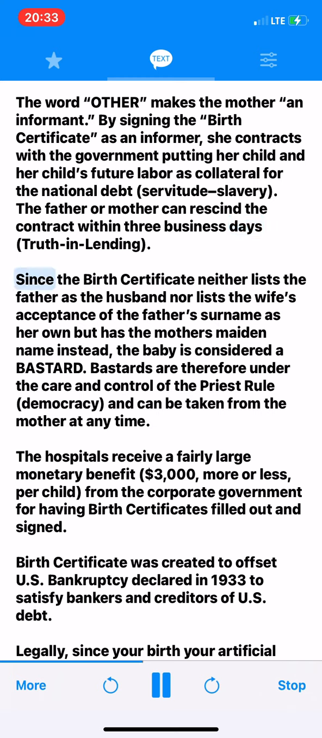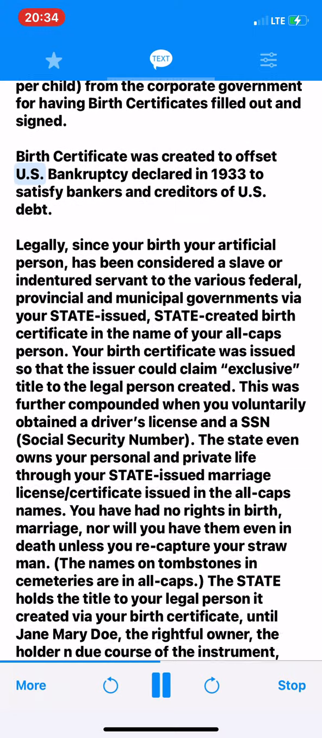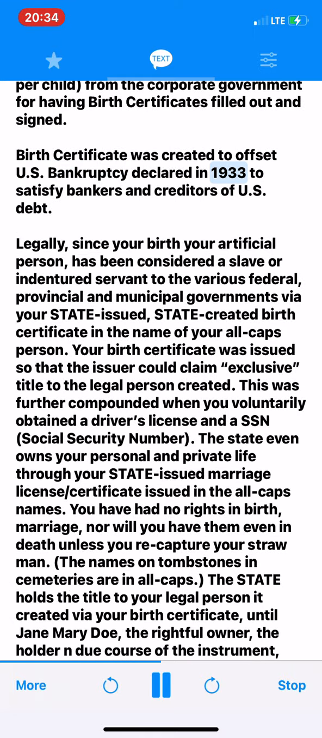Truth in lending. Since the birth certificate neither lists the father as the husband nor lists the wife's acceptance of the father's surname as her own but has the mother's maiden name instead, the baby is considered a bastard. Bastards are therefore under the care and control of the priest rule, democracy, and can be taken from the mother at any time. The hospitals receive a fairly large monetary benefit, $3,000, more or less, per child, from the corporate government for having birth certificates filled out and signed. The birth certificate was created to offset U.S. bankruptcy declared in 1933 to satisfy bankers and creditors of U.S. debt.